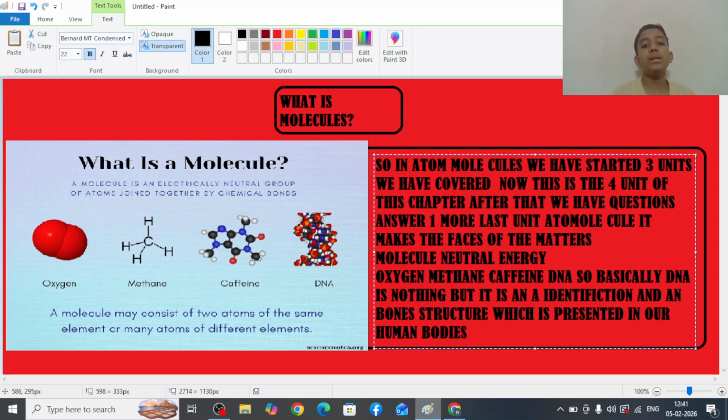So DNA is a structure and identification which is present around the bones of a human body. Now you can see that the DNA molecules are attached together and they have made the strongest bond ever. They are attached so sticky, so easily and so near. The solid matter works like this.